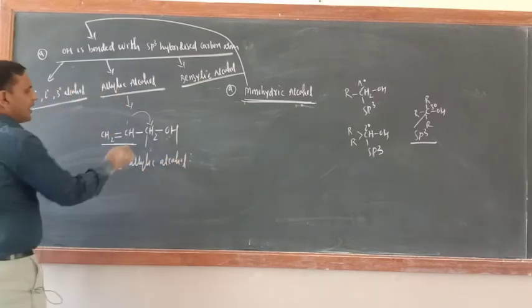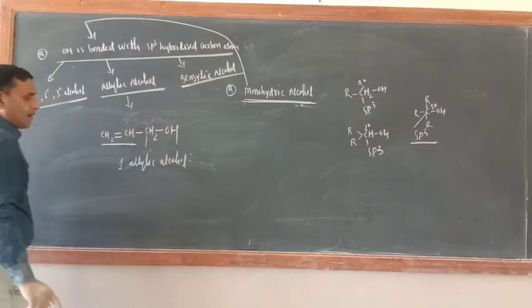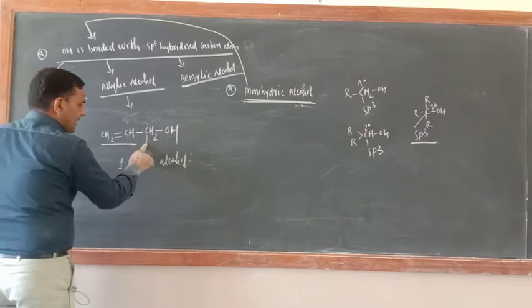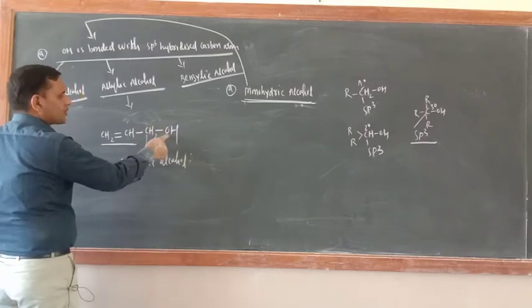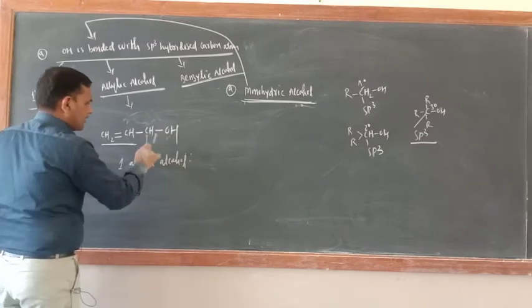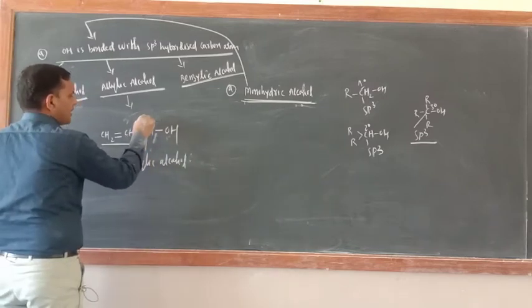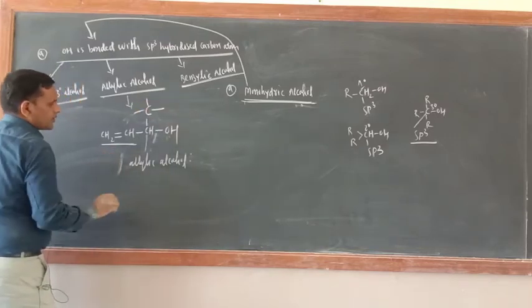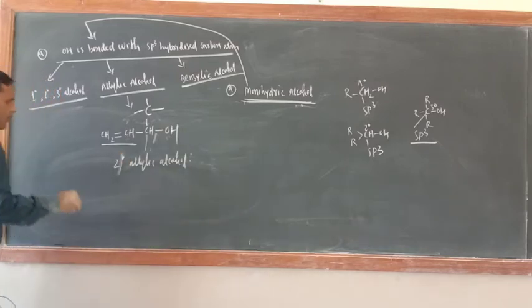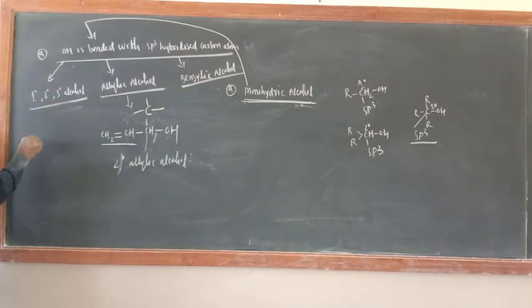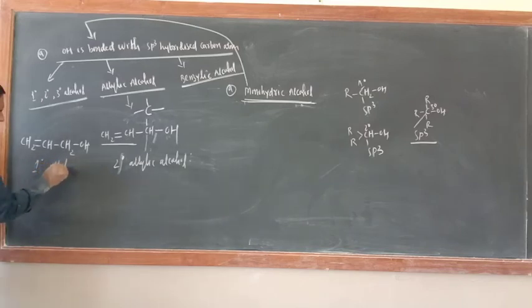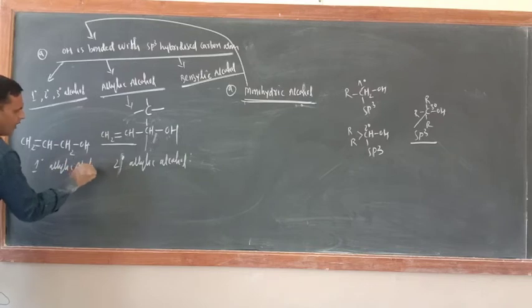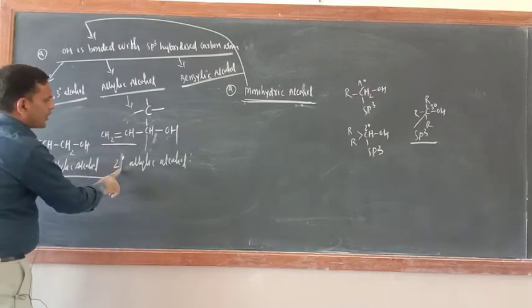We can make this one 2 degree also, but just remember you have to replace the hydrogen of the carbon atom to which OH is bonded. Suppose you have replaced 1 H and put here 1 C. So this is now 2 degree allylic. Just see, I will write here CH2 double bond CH, CH2OH. This is 1 degree allylic alcohol. This is 2 degree allylic alcohol.